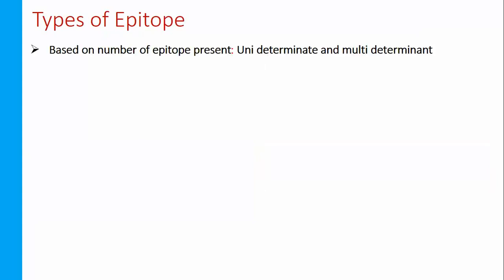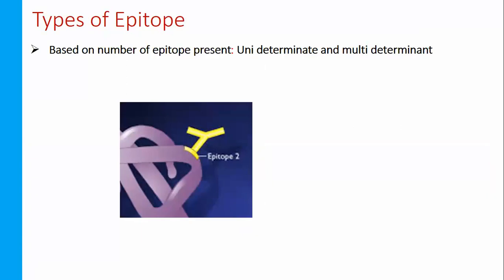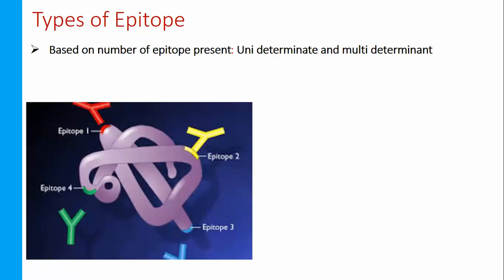Now, types of epitope. Generally there are two types. One is unideterminate, because antigenic determinant is otherwise known as epitope, and the other one is multi-determinant. Based on the number of epitopes present, the epitope will be of two types. In unideterminate only one epitope is present, but in multi-determinant, look at this picture: three different epitopes are present. Epitope 1, epitope 2.